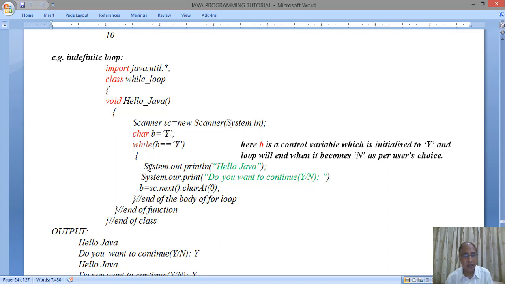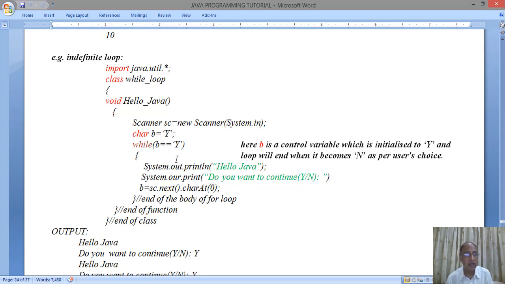So here we enter into the loop, that is the process. System.out.println("hello Java"). System.out.print("Do you want to continue, yes or no?"). b is equal to sc.next().charAt(0). Now this line gets the value from the user, either yes or no. Till the value is entered as yes, the computer will keep on printing hello Java and asking you the question, do you want to continue, yes or no? When you say yes, it will again print hello Java, and if you say no, then it will be stopped.